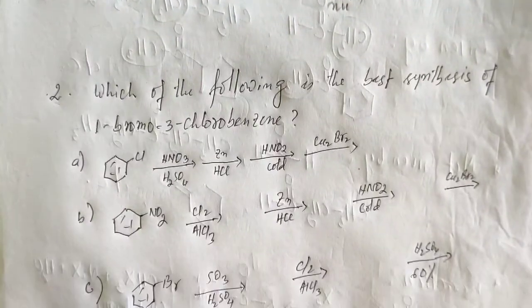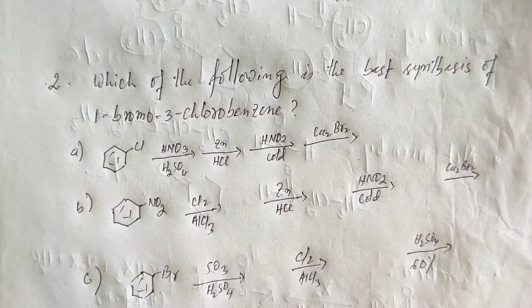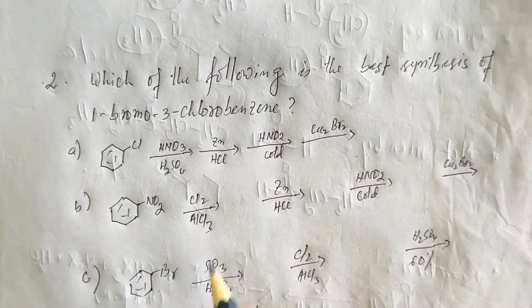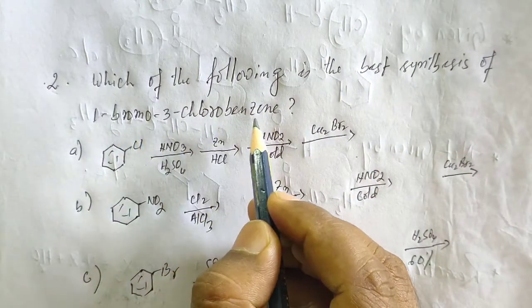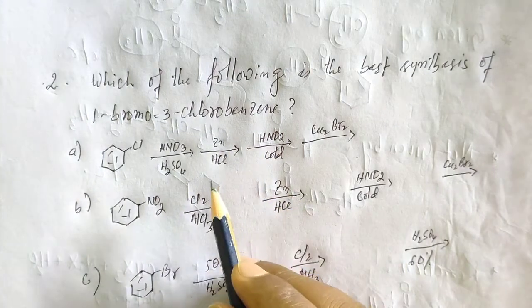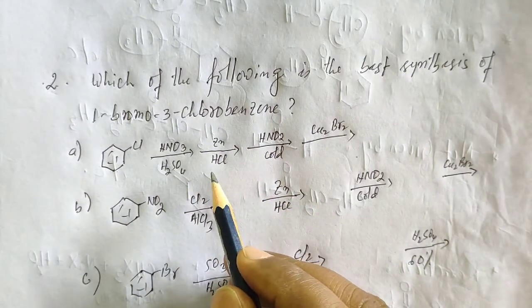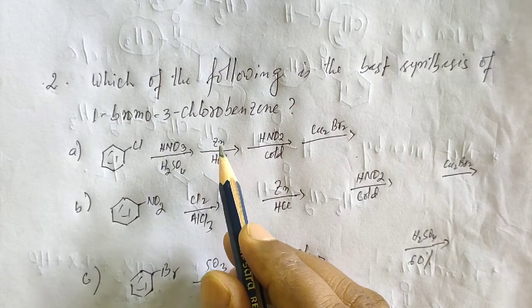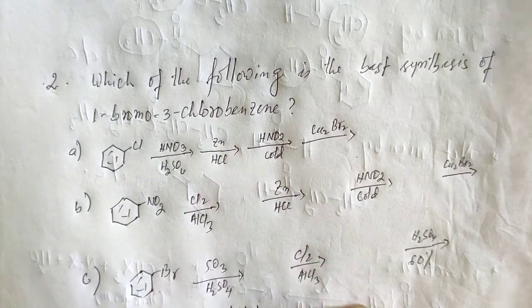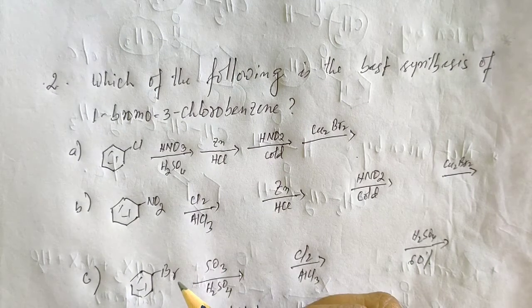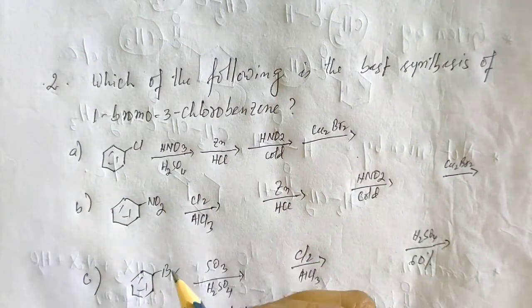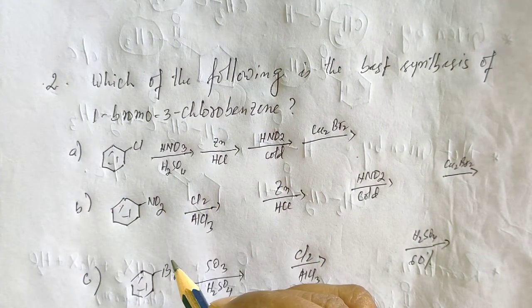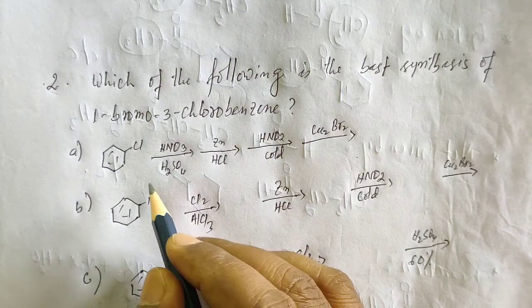Okay, let us go to the second question, which is a tricky question, a very good question. Which of the following is the best synthesis of 1-bromo-3-chlorobenzene? So first of all, for such a question, we need to read the question very clearly and check the options also in a very clear way. Now, to solve this question, we need to know the ortho and para-directing groups and the meta-directing groups also, because that is important in this case.